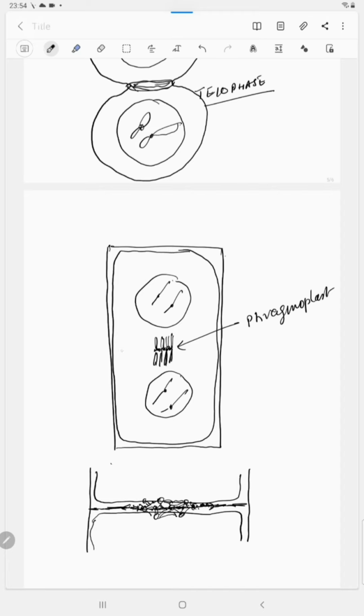Along with this cell plate formation, it has to be ensured that the plasma membrane is also formed inside these cells. Then this cell wall will fuse with the cell wall of the mother cell. Finally, this is the cell wall of the mother cell. So this is how cytokinesis occurs in plant cell. So finally, we can say that the mitosis has been completed.